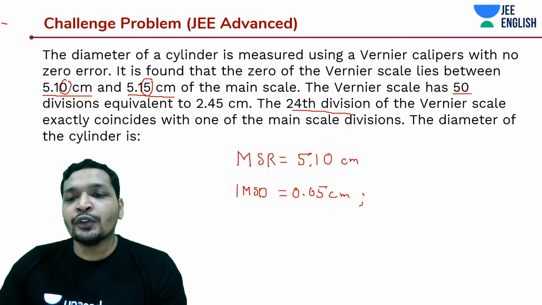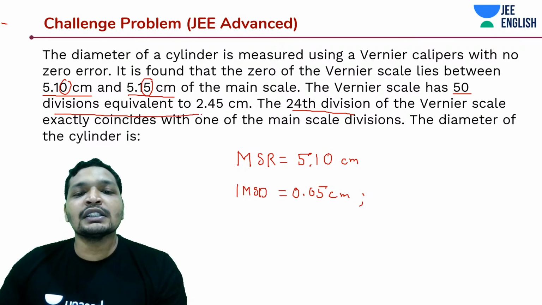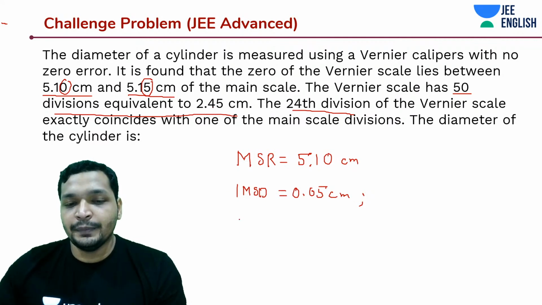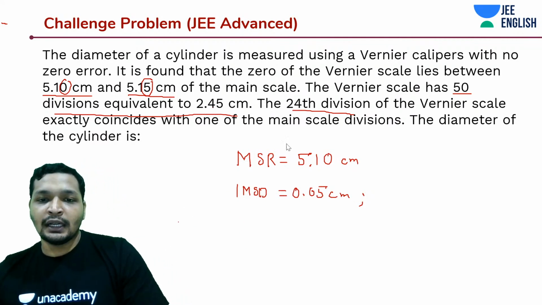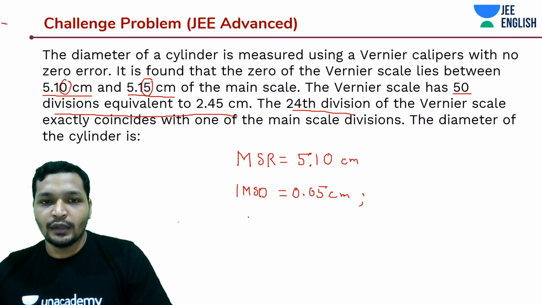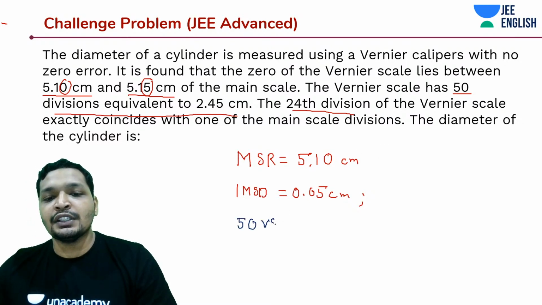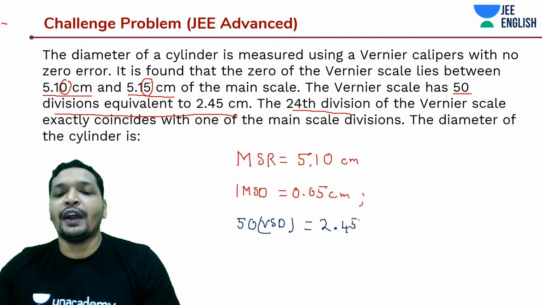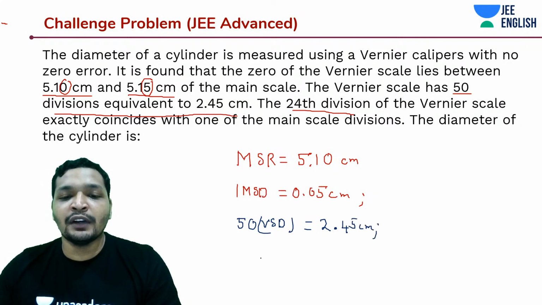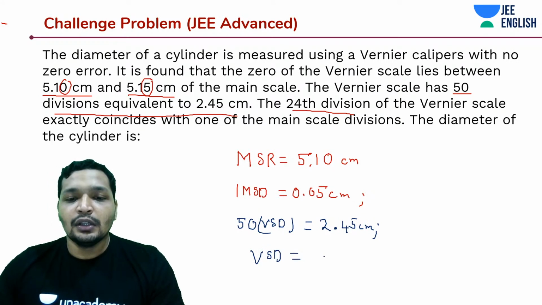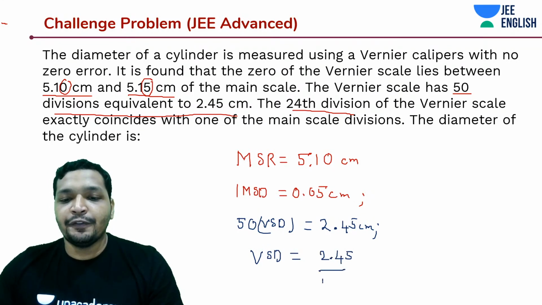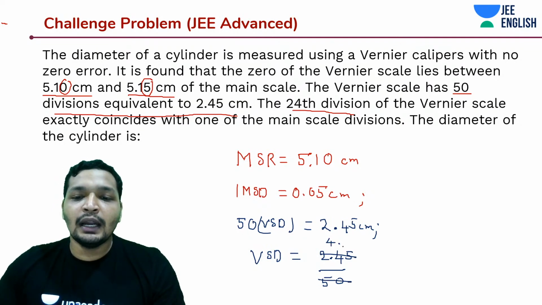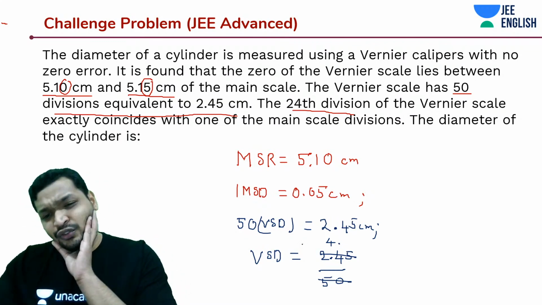And how about your Vernier scale? They have already told you 50 divisions of the Vernier scale is equal to 2.45 centimeters. So I'm going to take a different color for the Vernier scale. 50 Vernier scale divisions is equal to 2.45 centimeters. That means how much is one Vernier scale division? It's 2.45 divided by 50.